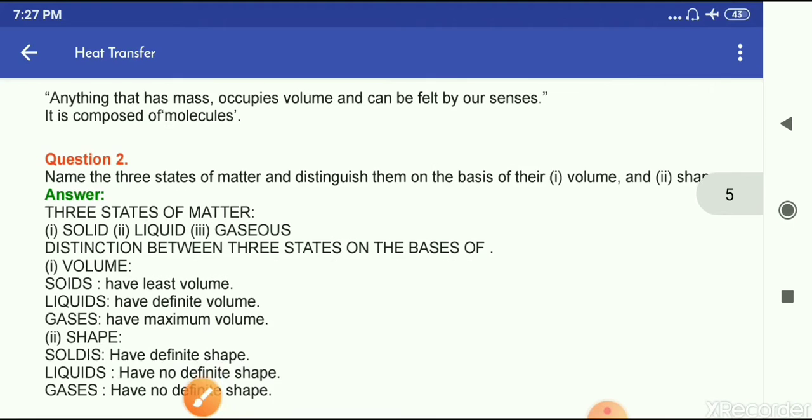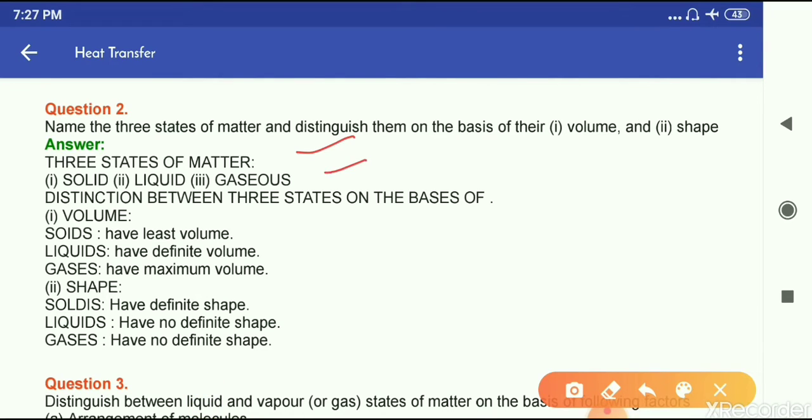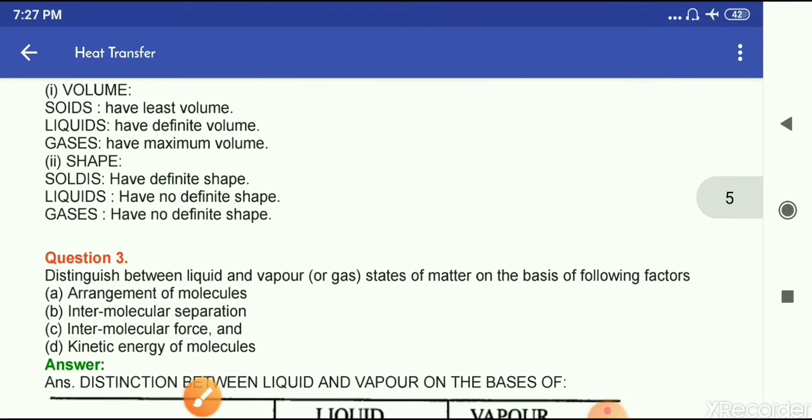Question number 2, name the three states of matter and distinguish them on the basis of their volume and shape. Answer: the three states of matter are solid, liquid and gas. On the basis of volume, solids have definite volume, liquids have definite volume, and gases have maximum volume. On the basis of shape, solids have definite shape, liquids have no definite shape, and gases also do not have a definite shape.